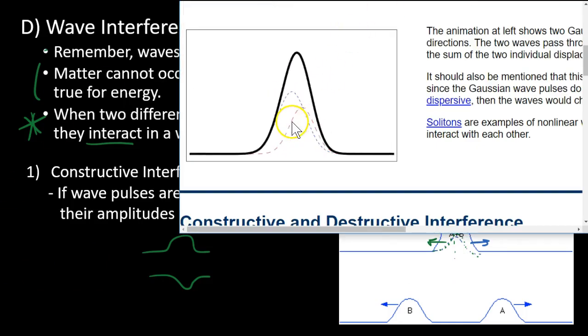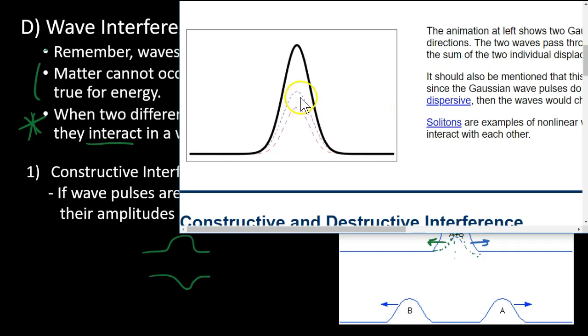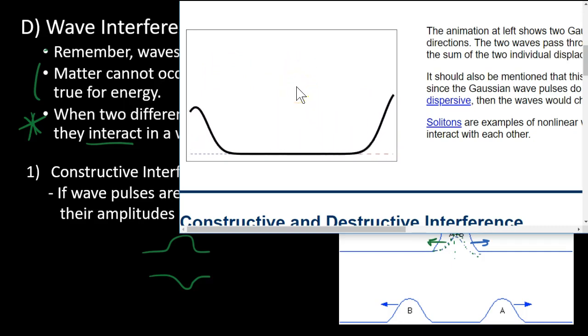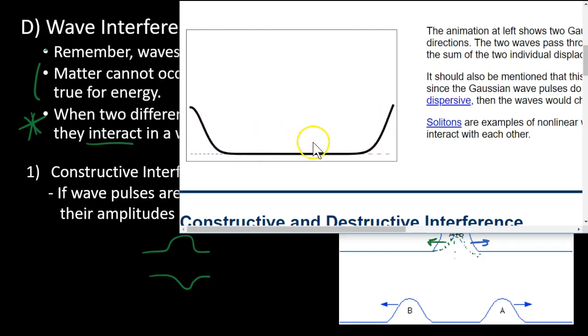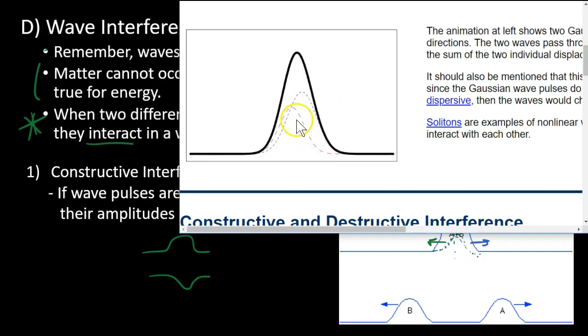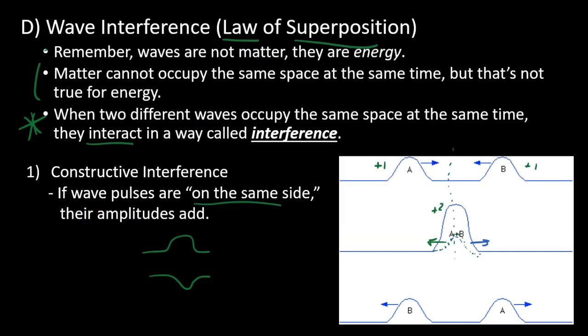Here again, we have constructive interference. We're going to have a tall wave on the left, a smaller wave on the right, but when they meet, they interfere. What we see is the thick, solid black lines, but I like this visual because they also have the blue and the red line showing that those two wave pulses are still there. See, right there. And they keep moving after. They're not destroyed, nothing like that. All right, so that's constructive interference.